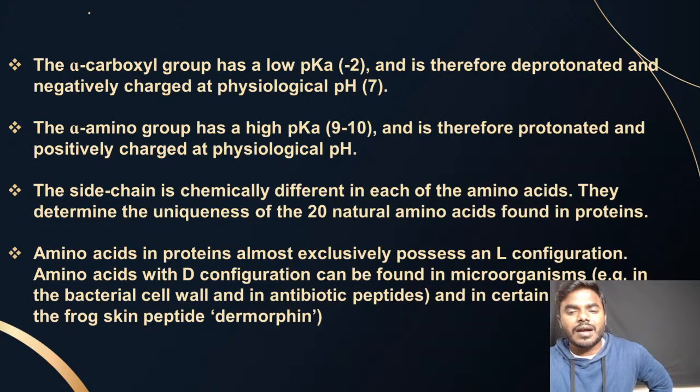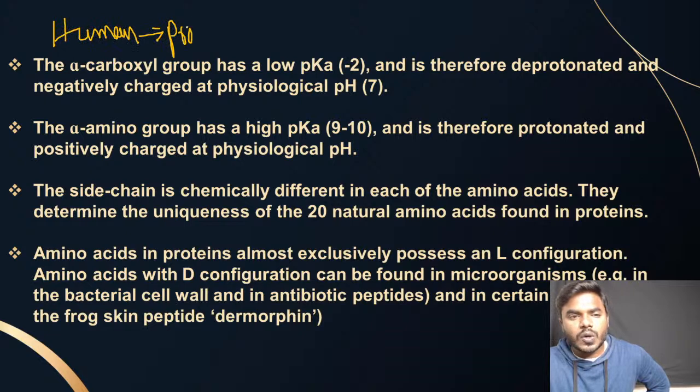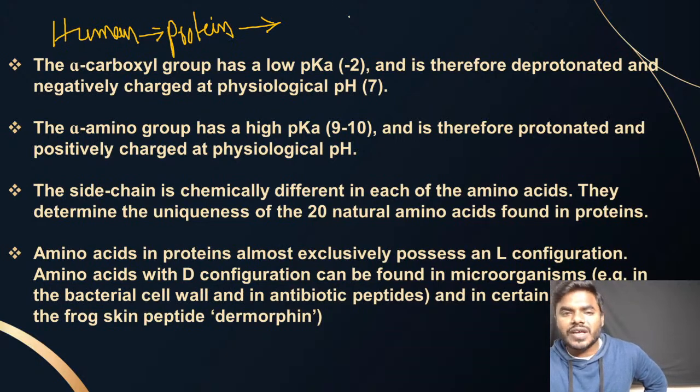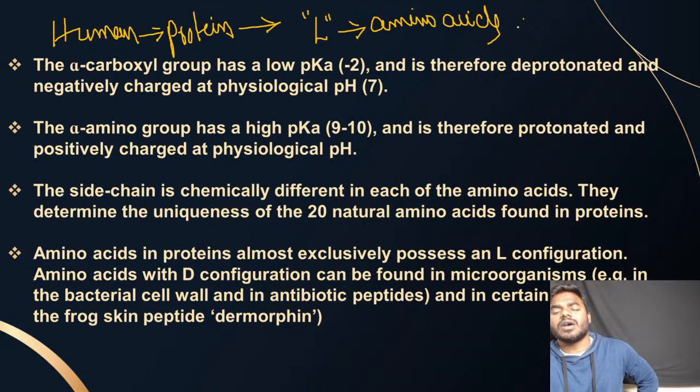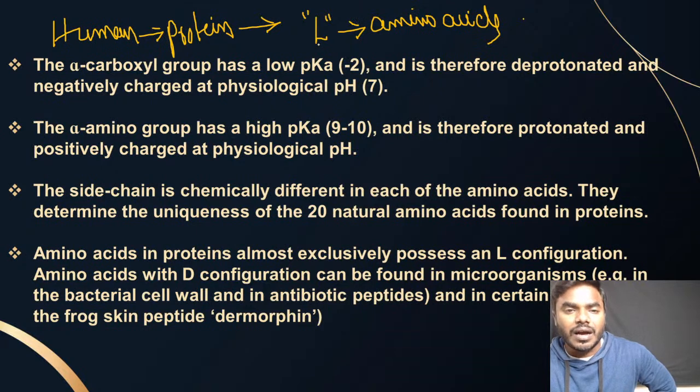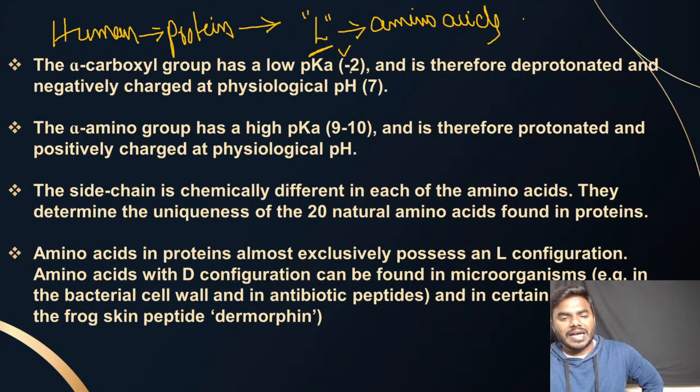Friends, now let's take human beings. If you isolate or if you take the protein out of a human, when you observe, friends, you can get mostly L amino acids only. This is very important, friends, which means that most of the amino acids are rotating the plane polarized light towards the left hand direction only. That's why, friends, we call them L amino acids. Please don't get confused with this particular point.